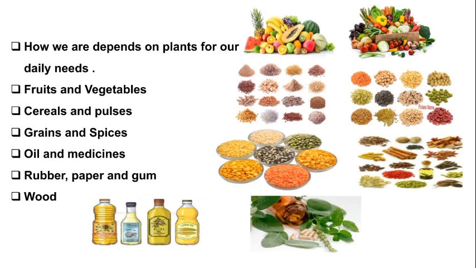So children, do you know we depend on plants for our daily needs? How do we depend on plants?